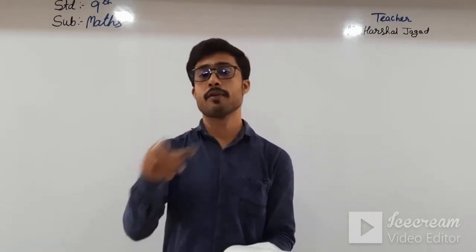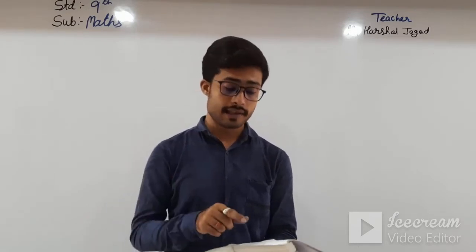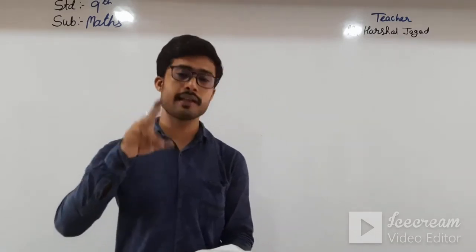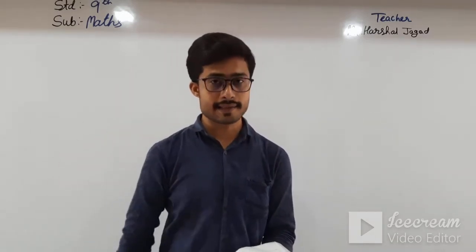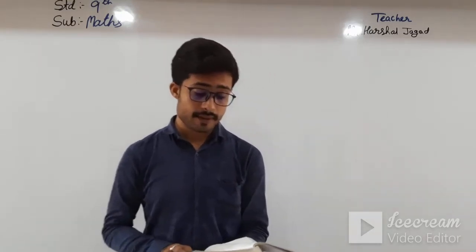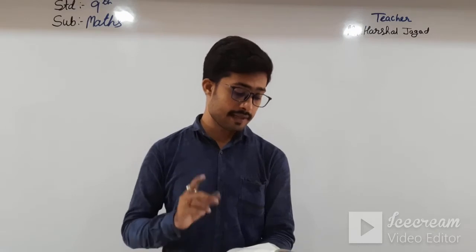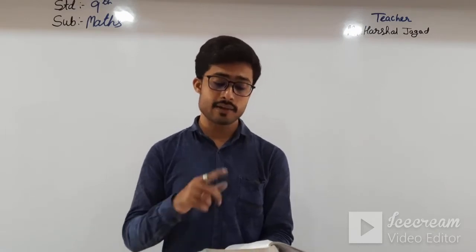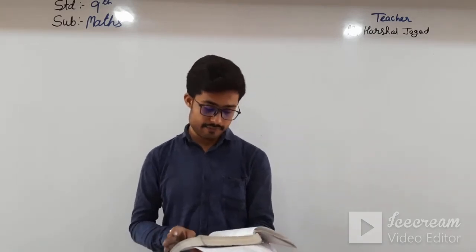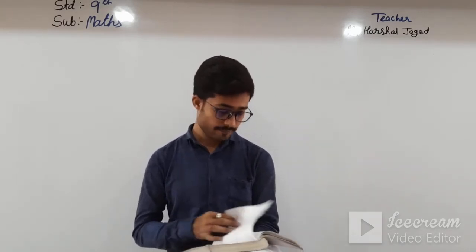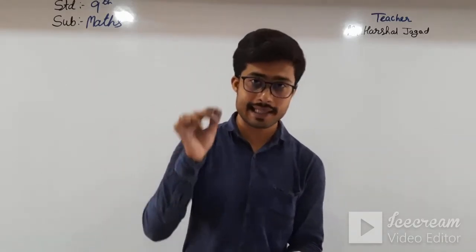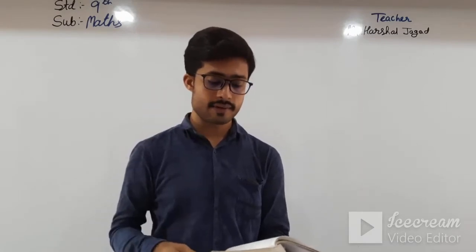Exercise 1.4 is fully cancelled, I forgot to write full. Question number 1 and question number 2 are both cancelled. Then topic number 1.5, operations on real numbers, is also cancelled, and exercise 1.5 is also cancelled.